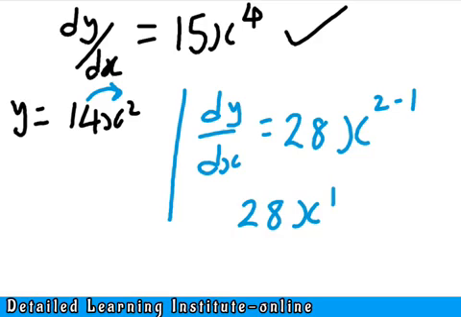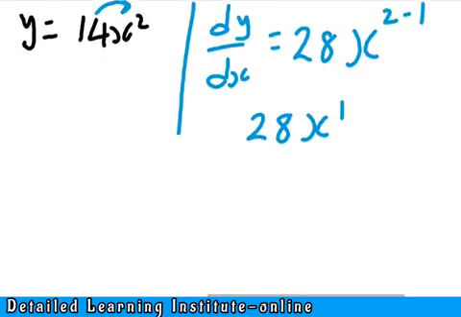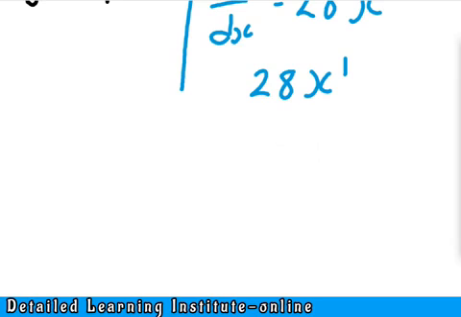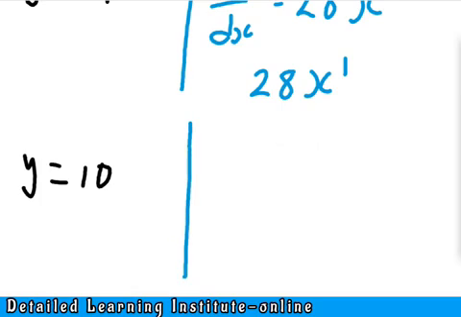Now we can then solve another question. Now this question says y is equal to 10. Find dy over dx. Now this is a unique question. Why? Because you can see that we do not have any variable on the right hand side. We only have a variable on the left hand side. So what are we going to do?